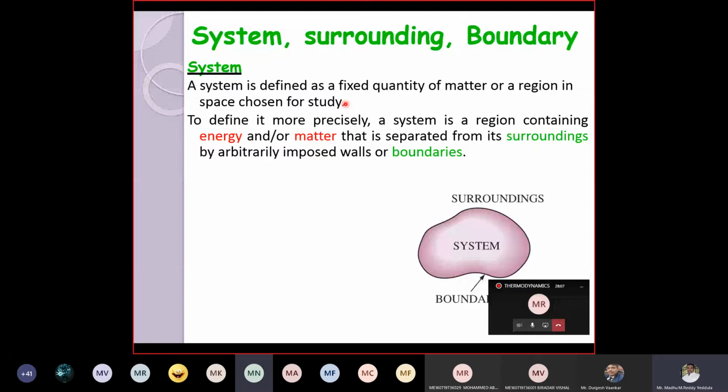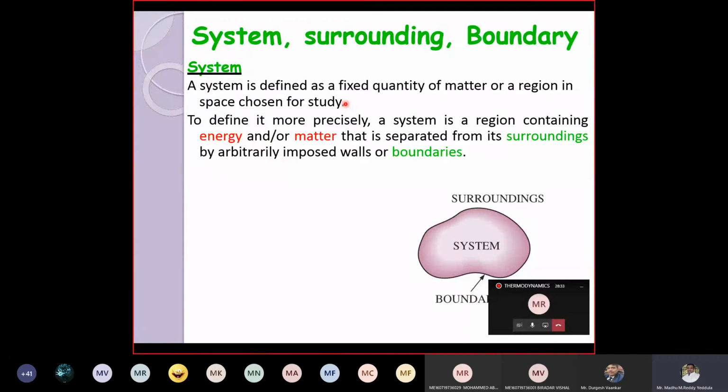Let us assume you are in the college, sitting in a class, let us say C005. That is your classroom, and I am taking the class for you. Inside the class, you people are there. That is nothing but the system. Whoever is present inside the class is the system. There will be a corridor. Some of the students came late and 5 to 6 students are waiting outside.